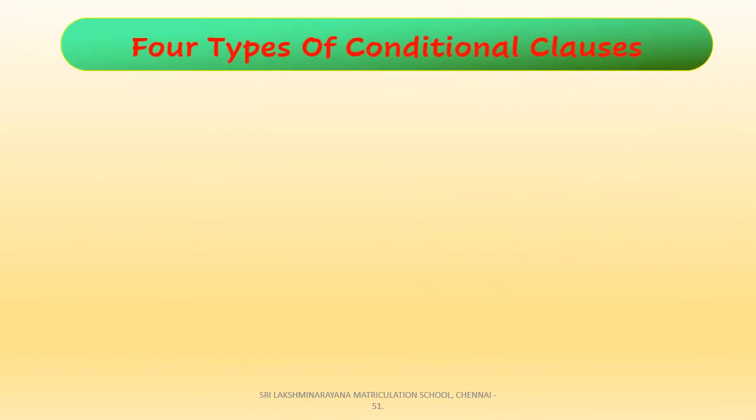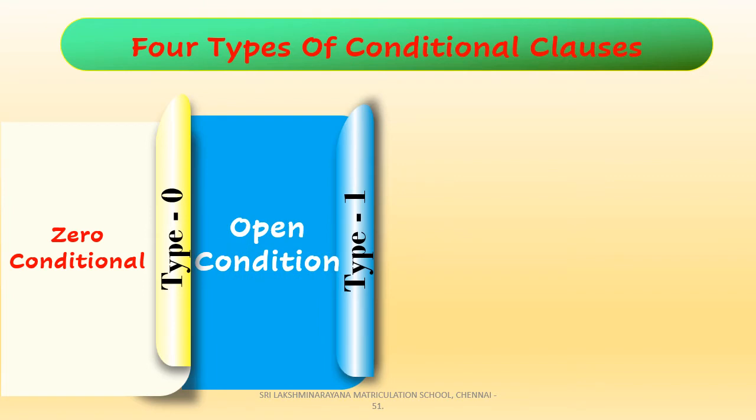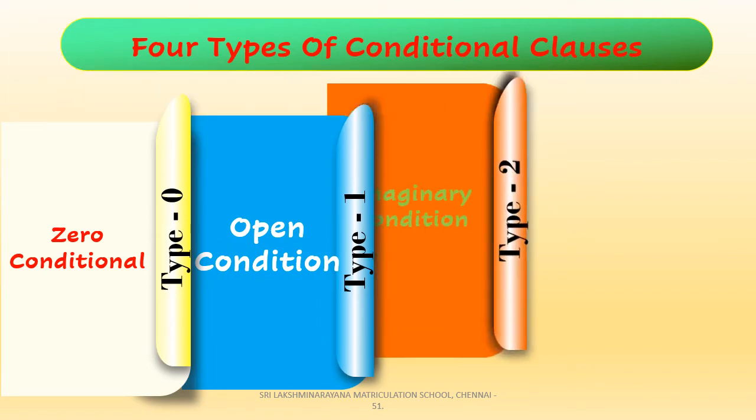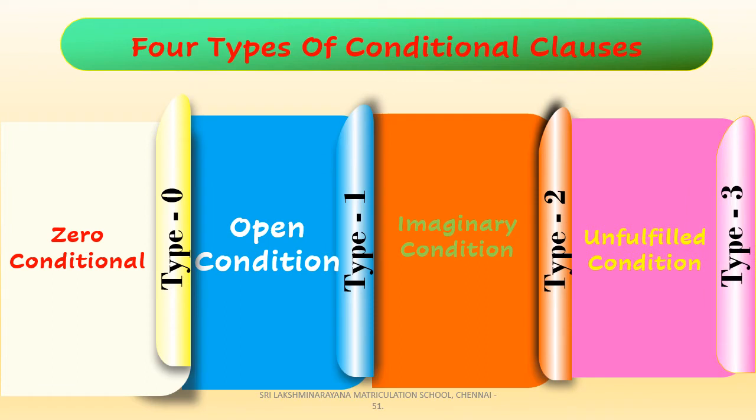Conditional clauses are of four types. First one is type 0, which is called as zero conditional. And next is type 1, that is called as open conditional clause. Followed by type 2, which is called as imaginary conditional clause. And the last one is type 3 condition, which is called as unfulfilled conditional clauses. So children, all these conditional clauses take different forms in order to show the difference in meaning. So let us see one by one in detail.